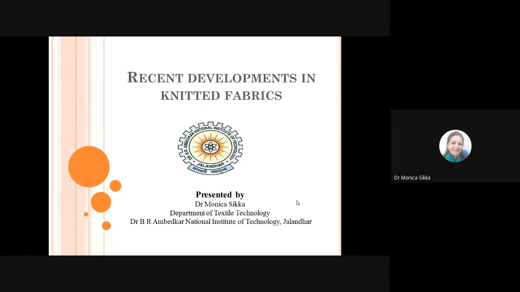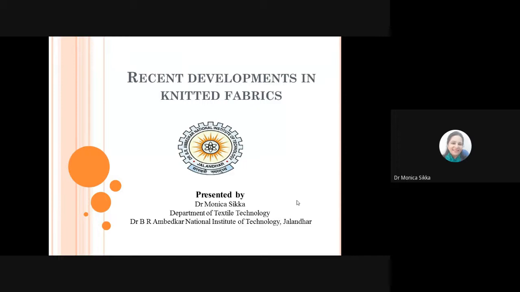The history of development in knitting started with the use of fingers for hand knitting, which is still followed by our ancestors or the older people in our houses. Then came the use of machines for knitting different kinds of products, maybe weft knitted or warp knitted products. And things have developed to an extent that today we are talking about manufacturing a whole garment without cuts and seams on a knitting machine, right?